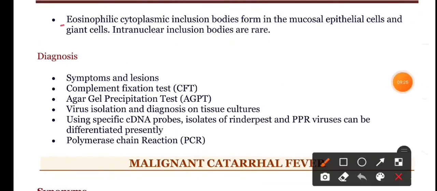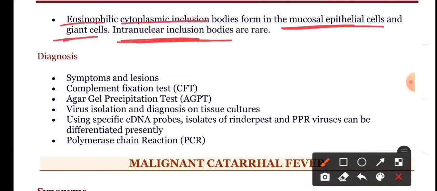Eosinophilic cytoplasmic inclusion bodies form in the mucosal epithelial cells and the giant cells. Intranuclear inclusion bodies are rare, but eosinophilic cytoplasmic inclusion bodies are formed in the mucosal epithelial cells and the giant cells.